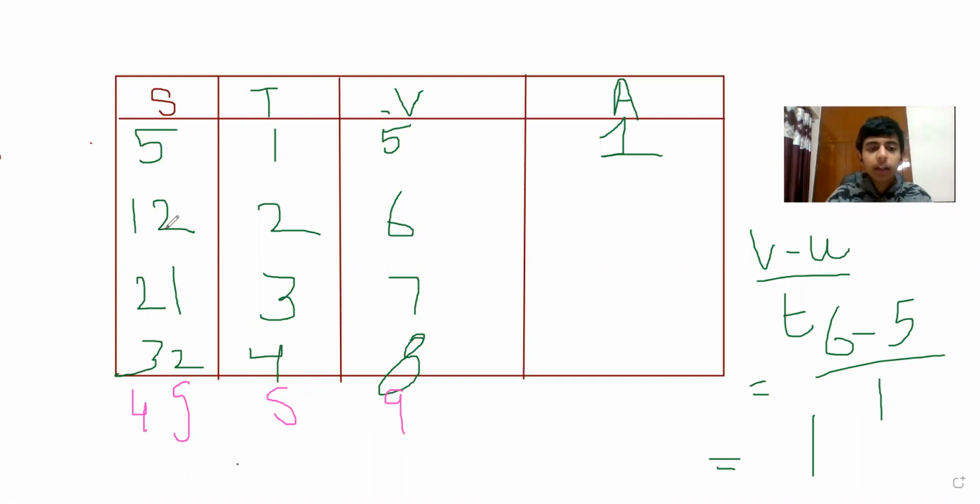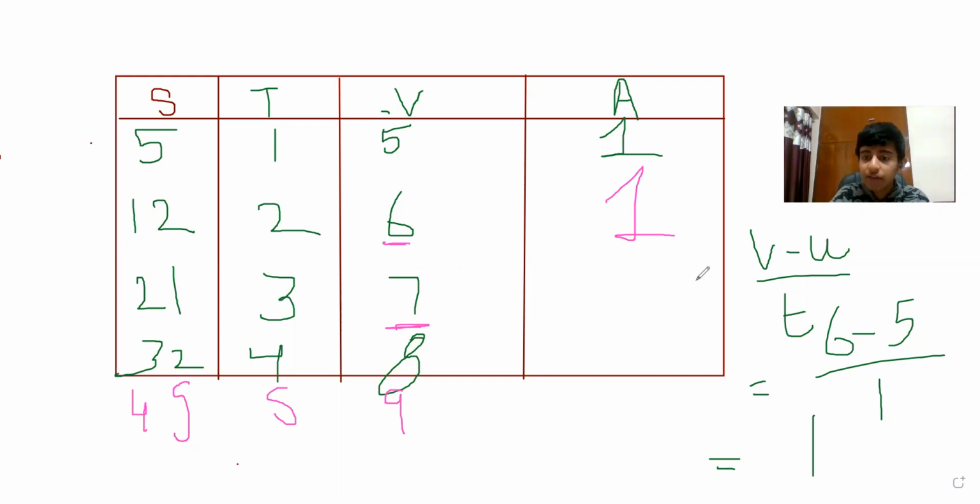So for case 2, I will say that this is my u, this is my v, and t is 1. So 7 minus 6 upon 1, because time taken is 1 second, since the difference between these two is 1. Clear? So again, it is 1 meter per second square.